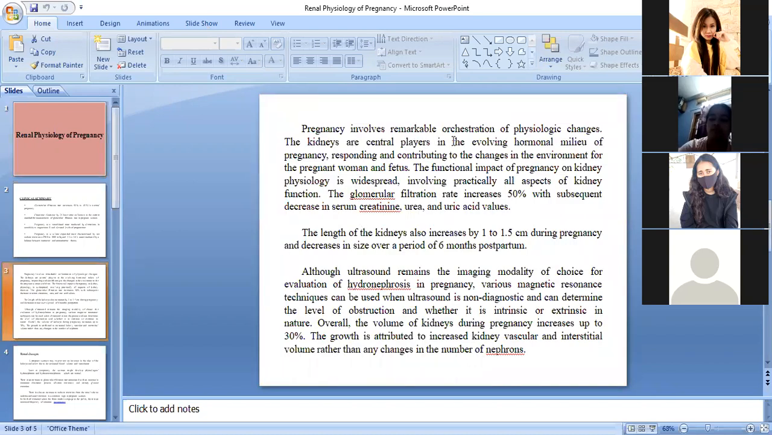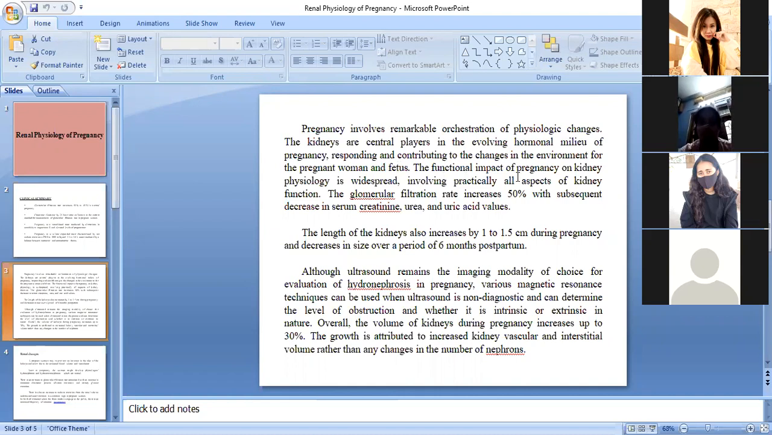So, pregnancy involves remarkable orchestration of physiologic changes. Okay, that means during pregnancy, there are certain physiological changes that are present in the body, including your kidneys. Okay, the kidneys are central players in the evolving hormonal milieu of pregnancy, responding and contributing to the changes in the environment for the pregnant women and fetus. Fetus means the baby. Okay, baby inside the mother's womb is known as fetus.